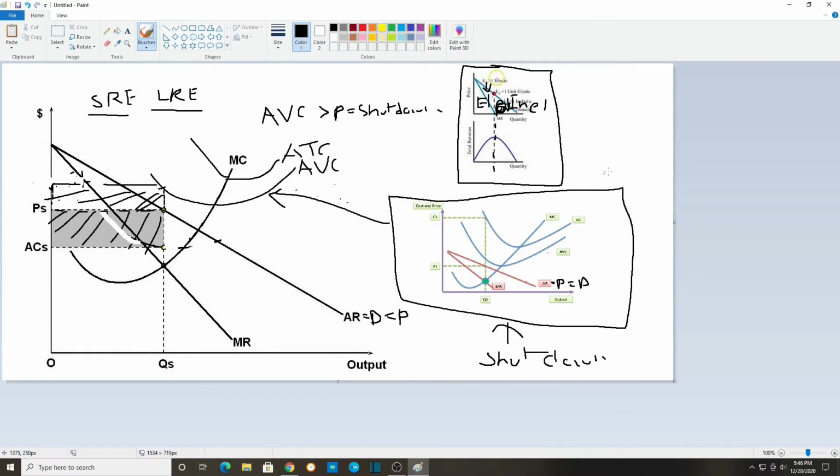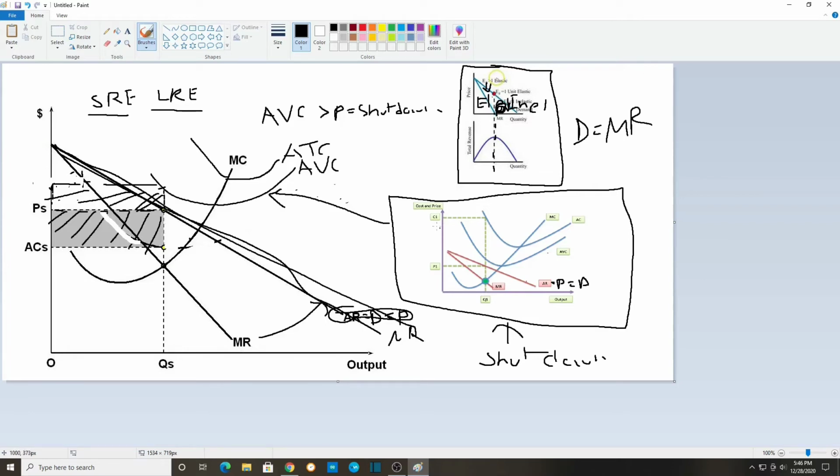Also, price discrimination happens when the demand curve, this demand curve right here, is the same as the MR curve. So this MR curve would be exactly on top of the demand curve. That's when price discrimination occurs. And that's basically all the concepts for monopoly.